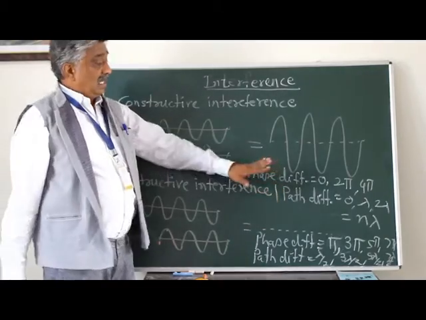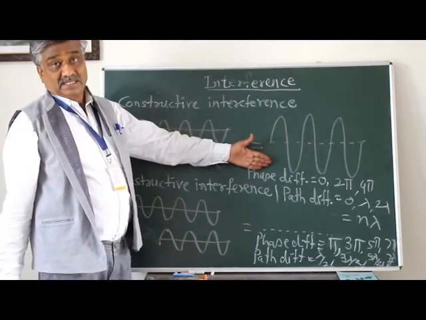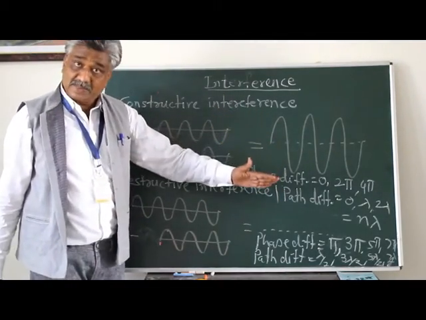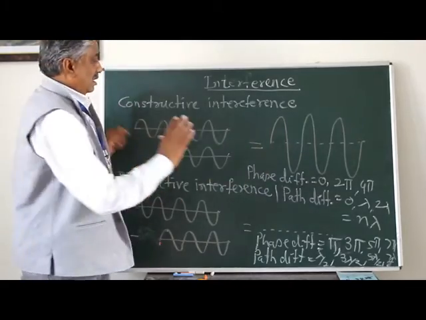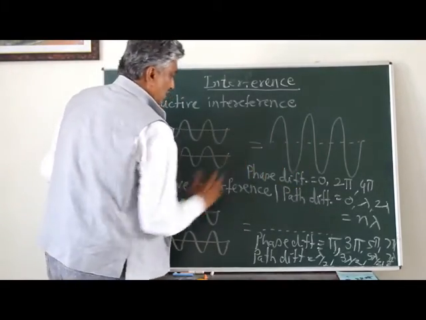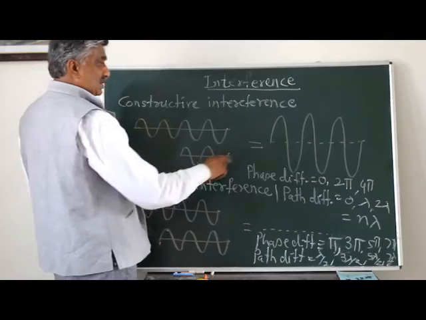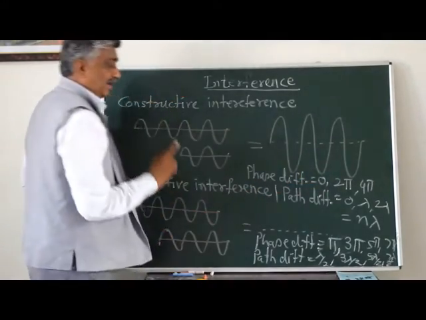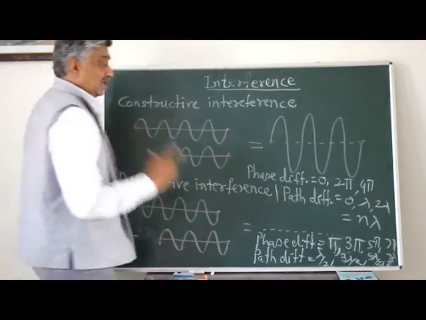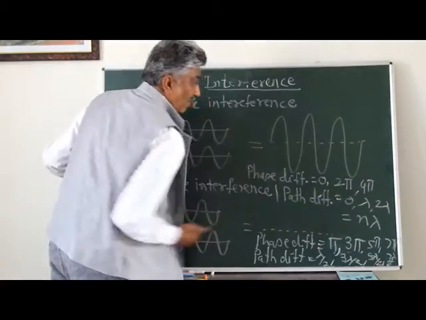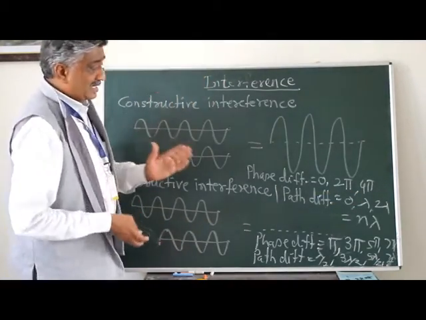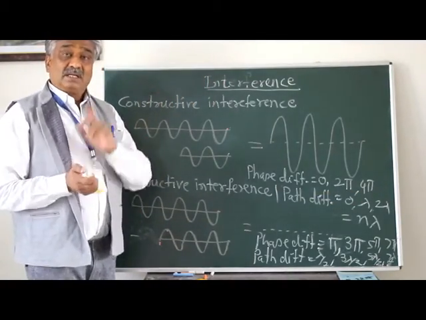In this way, to understand constructive and destructive interference, we have to take into account the phase difference and path difference. Either we consider phase difference or otherwise path difference. It means if we write in terms of phase difference, we have to take it in terms of angle. If we want to write in terms of path difference, we have to write in terms of wavelength lambda. So this is the basic difference.